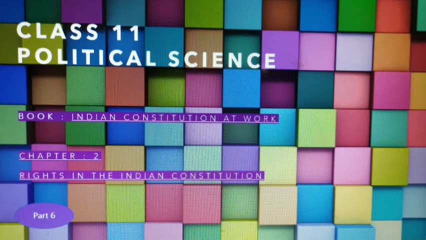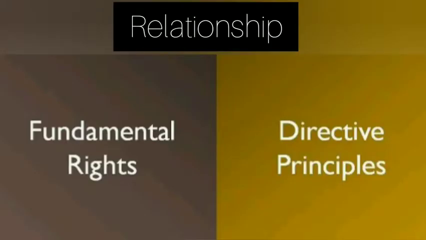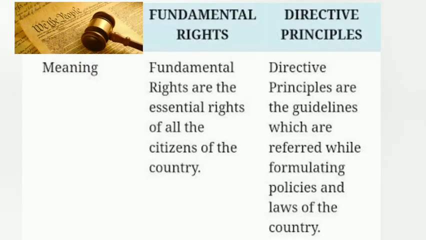So let's continue. Today we will learn about the relationship between fundamental rights and directive principles given on page number 45 to 47 of your NCERT book. As you know, we have already learnt about the meaning of fundamental rights and directive principles. Beta, as it is written over here, fundamental rights are the essential rights of all the citizens of the country, while directive principles are the guidelines which are referred while formulating policies and laws of the country.